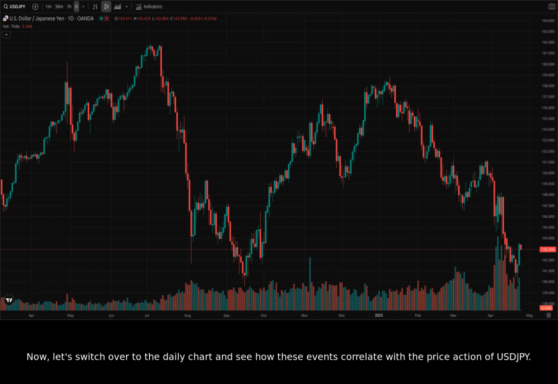Now, let's switch over to the daily chart and see how these events correlate with the price action of USDJPY. Looking at the recent price action, we can see a significant drop in late April and early May of 2024. The price rebounded slightly before experiencing another larger correction around June.